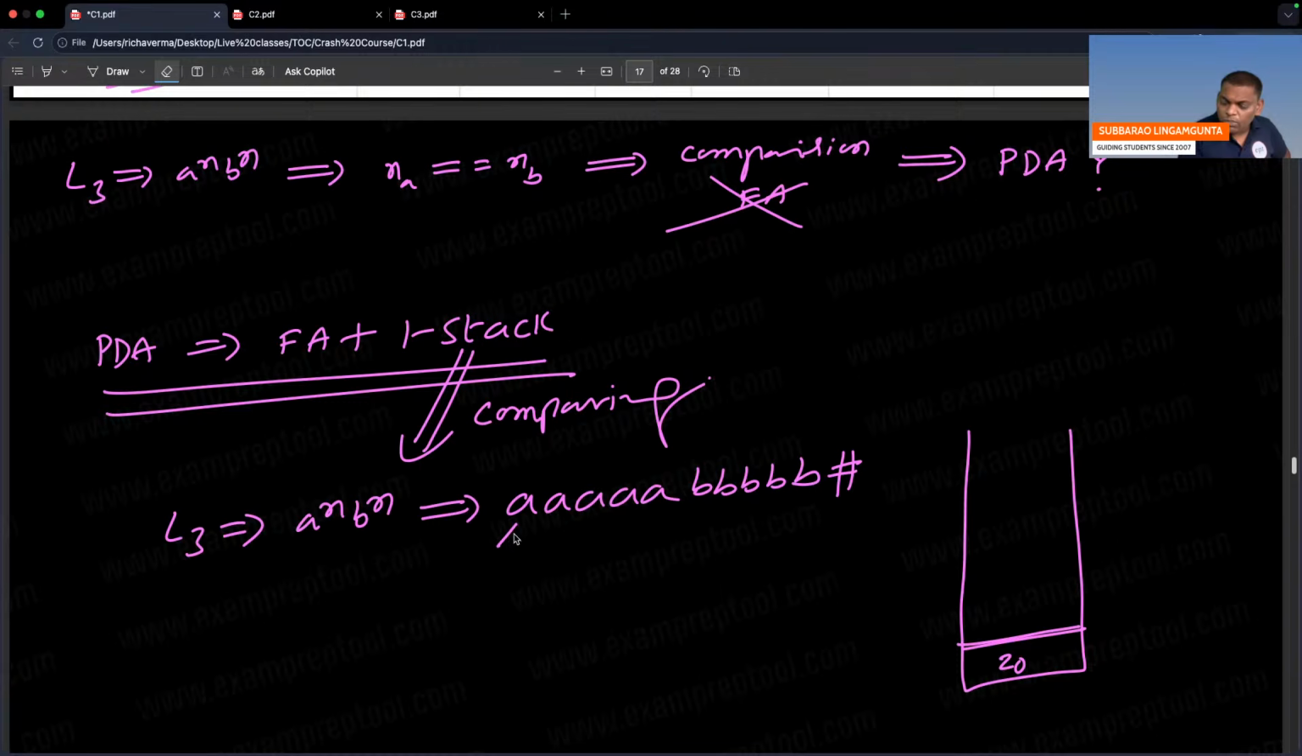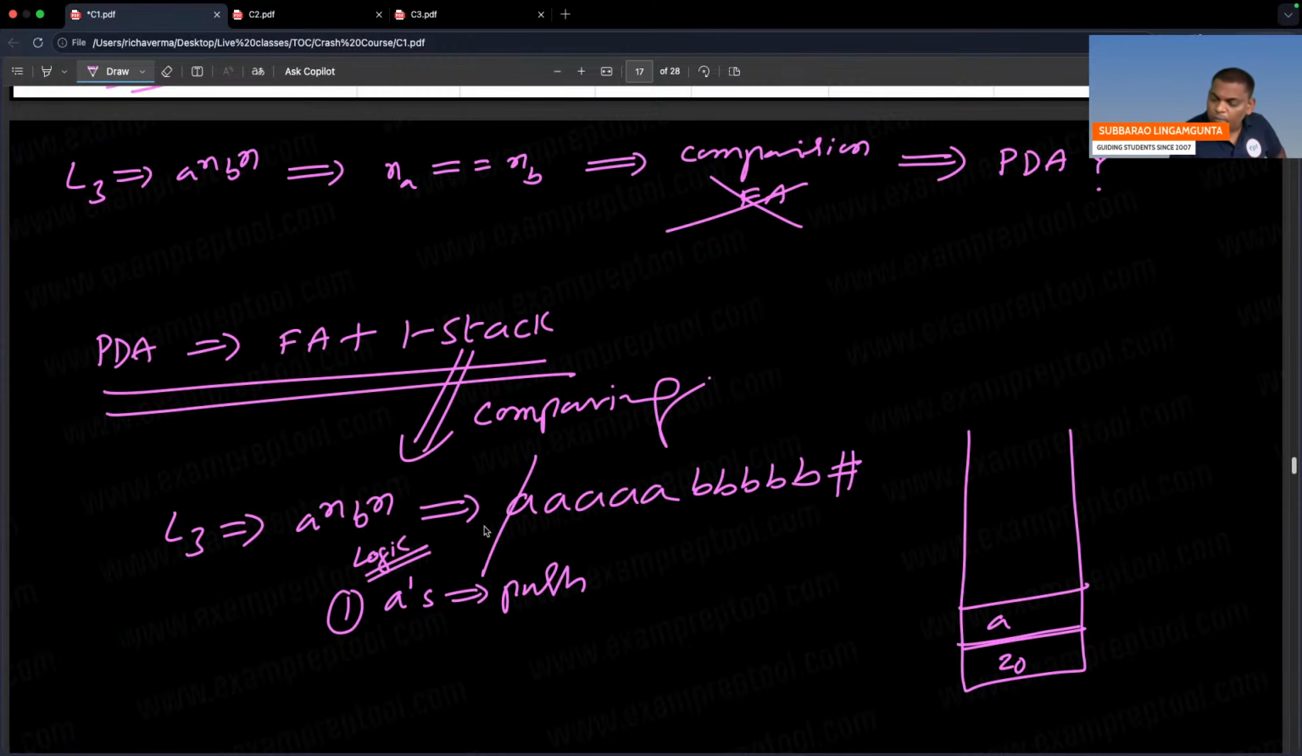Now start from the beginning. When you say stack, it means push and pop. What is the logic here? When A is coming, push. Using the stack, how can you do this? A is coming, push. Again A coming, push. Again A coming, push. A means push. Okay, fine.